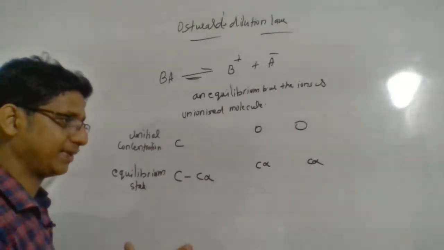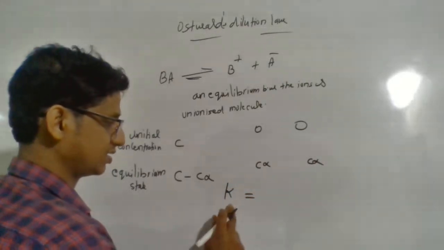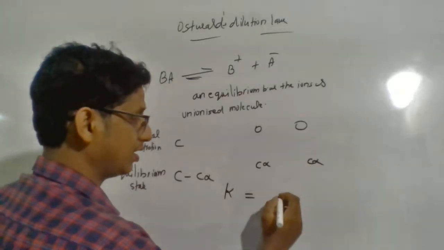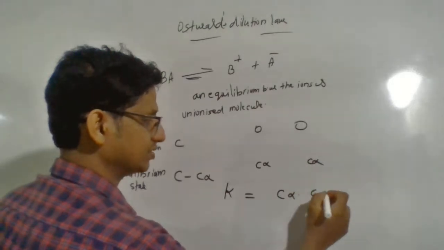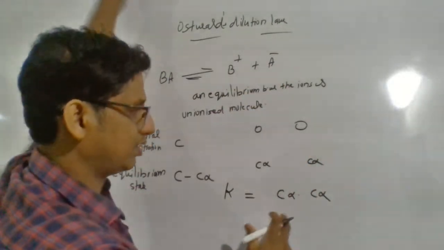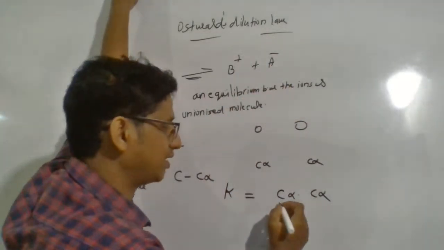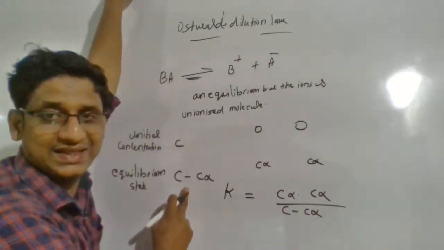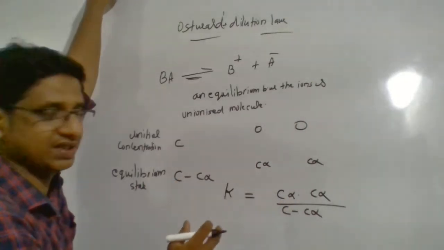Now by applying the law of equilibrium, you can find the dissociation constant or equilibrium constant. K is equal to the product of the concentration of products, that is here Cα into Cα. These are the ions that are formed. So you multiply the concentration of both the ions, Cα into Cα, divided by C minus Cα, the concentration of the reactant, the electrolyte.